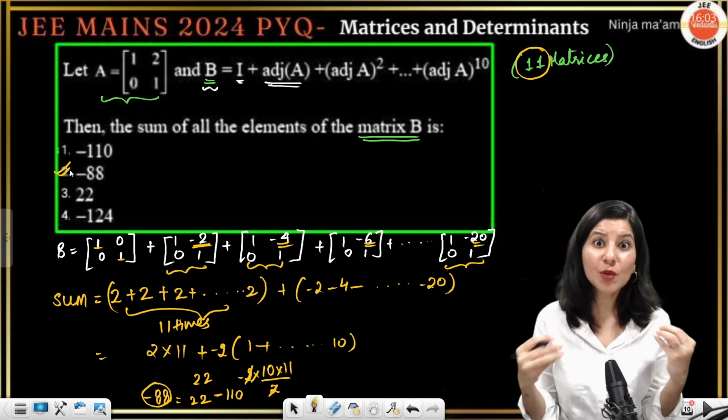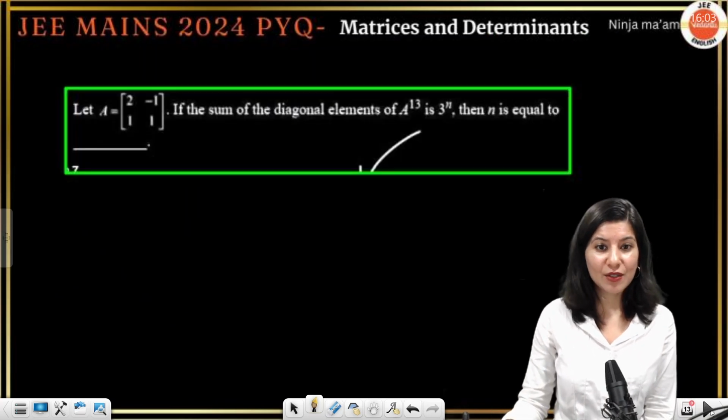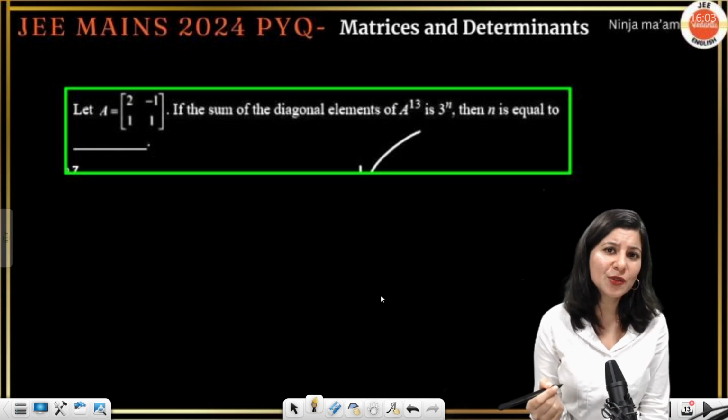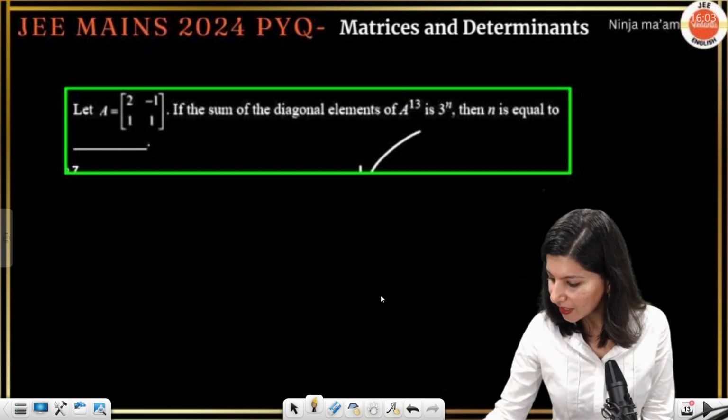Alright, so this is how your pattern based question looks like. But you have to be very sure, the pattern cannot be a forced pattern. It will be visible to you. If it is not visible to you, then you have to do some hard work. Okay. Are we ready for the next question, my dear students?